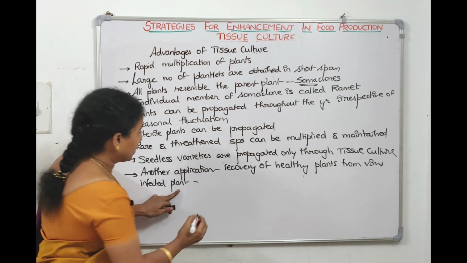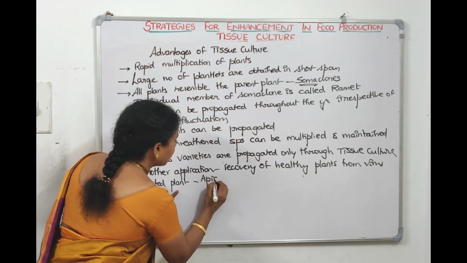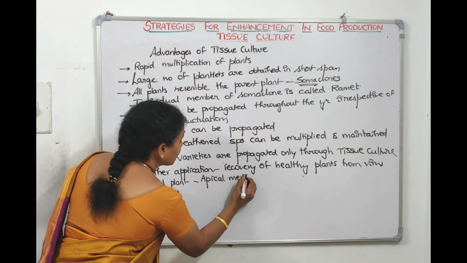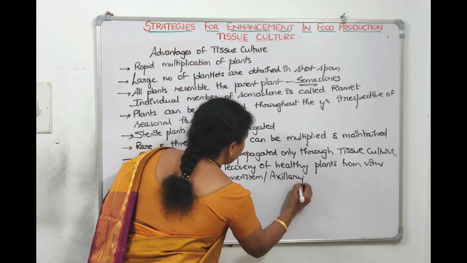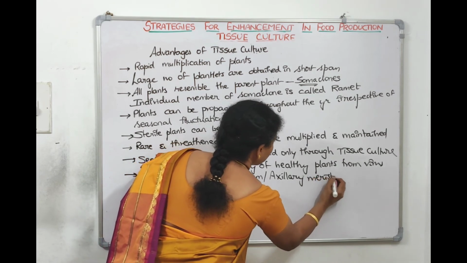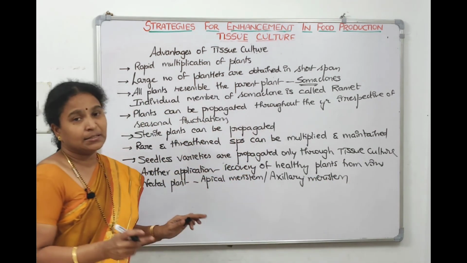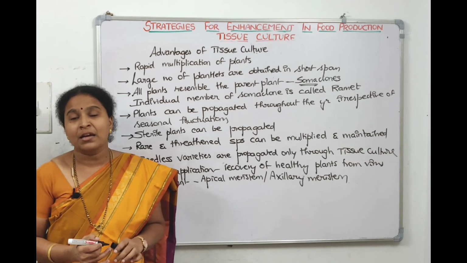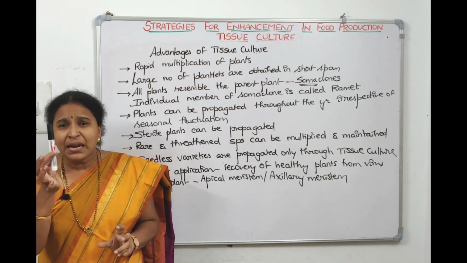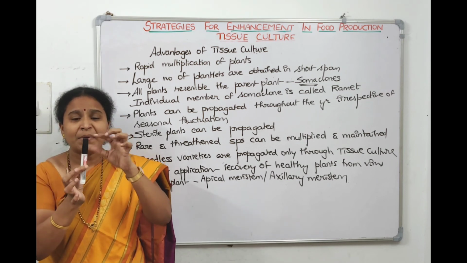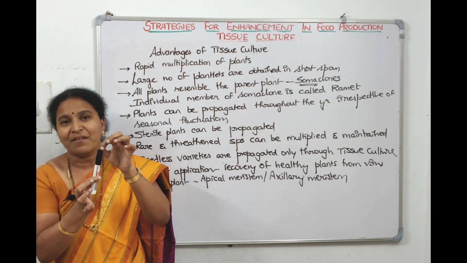From the virus infected plant, we need to pick either the apical meristem or the axillary meristem. These meristem cells are actively dividing cells. They will not be infected by virus. They don't allow the virus to enter inside. Even if the complete plant is infected, the apical meristematic cells are not having viruses.